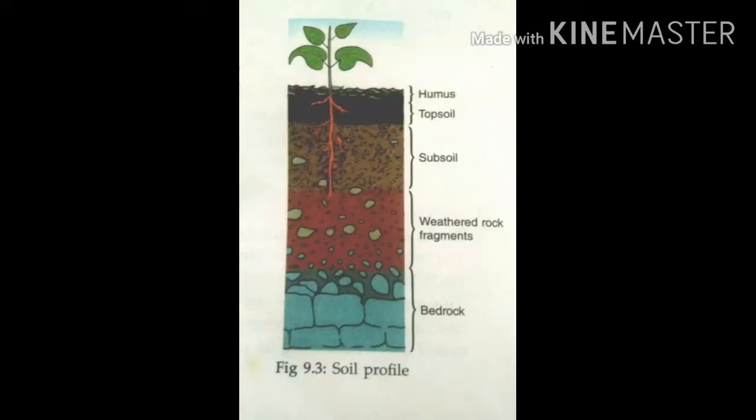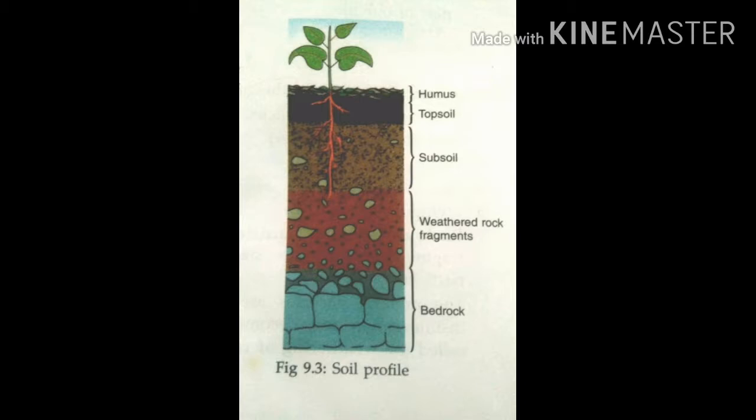Soil profile. Next one, soil profile. The sequence of horizons from the surface downwards, or the vertical layered structure of soil, is called the soil profile. There are 4 horizons: A horizon, B horizon, C horizon and D horizon.